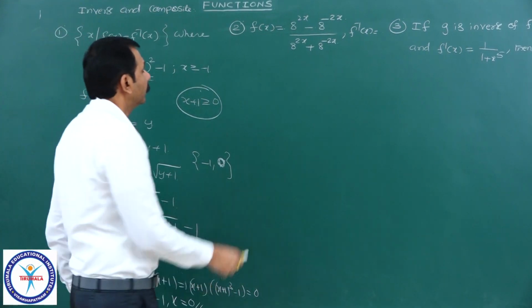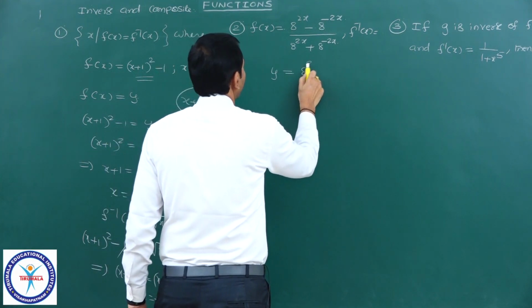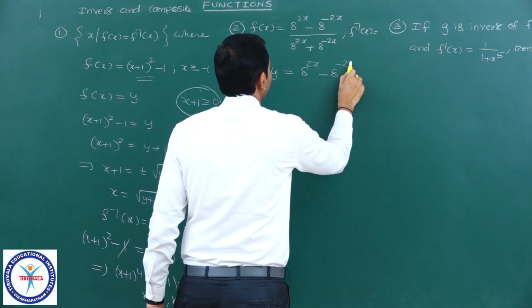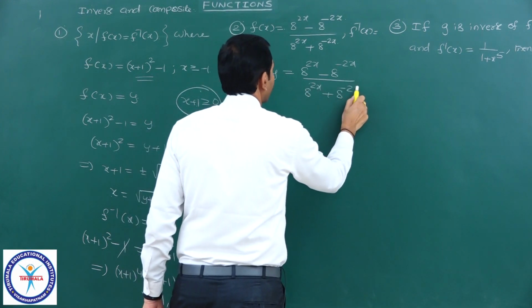Next one, you see, I will take f of x equal to y is equal to 8 power 2x minus 8 power minus 2x by 8 power 2x plus 8 power minus 2x.